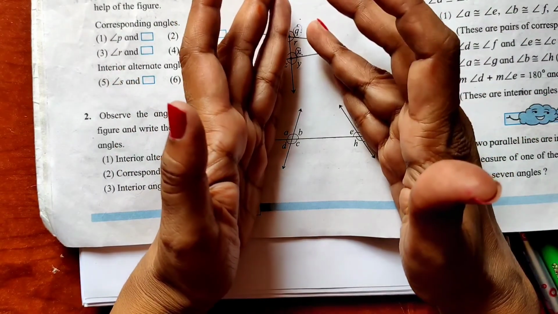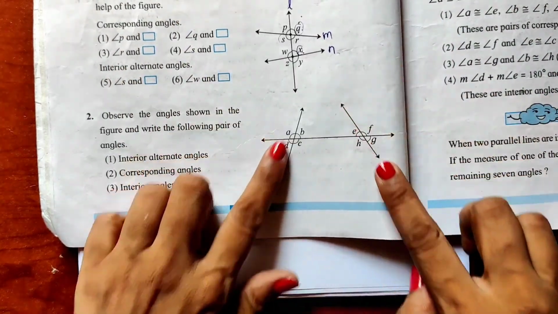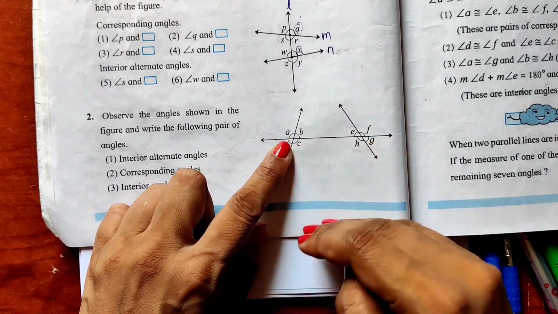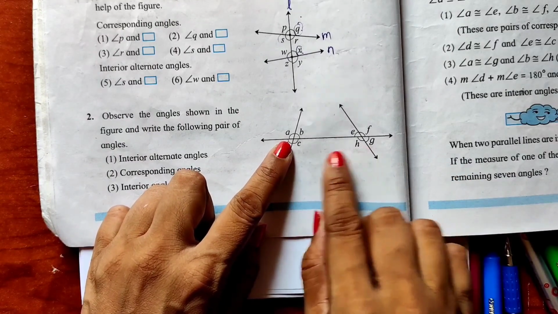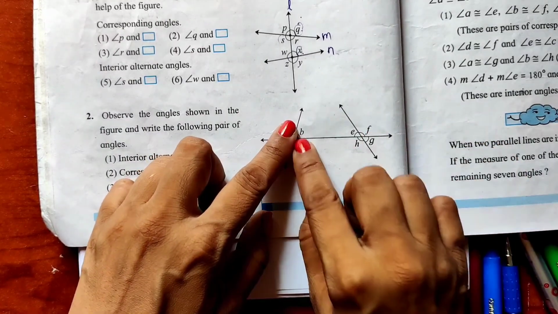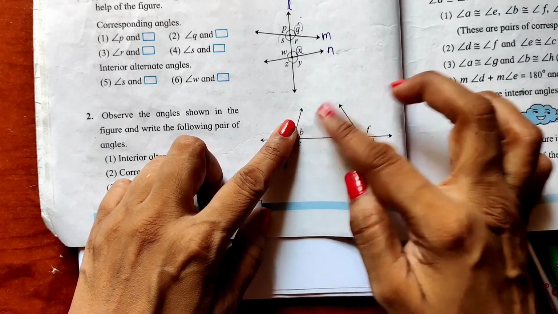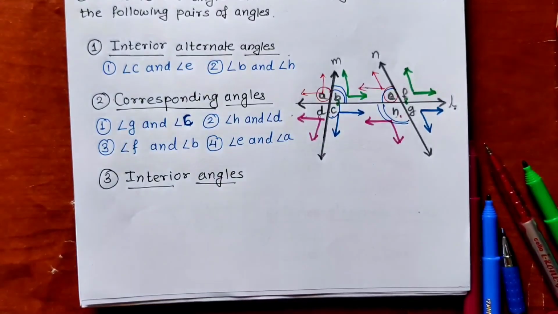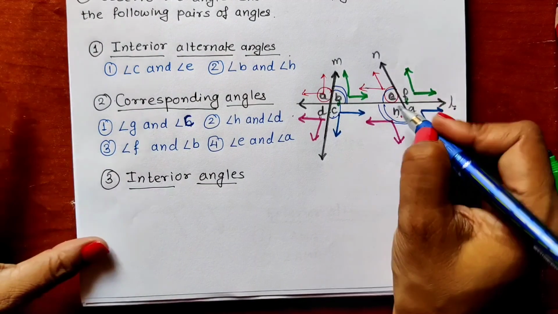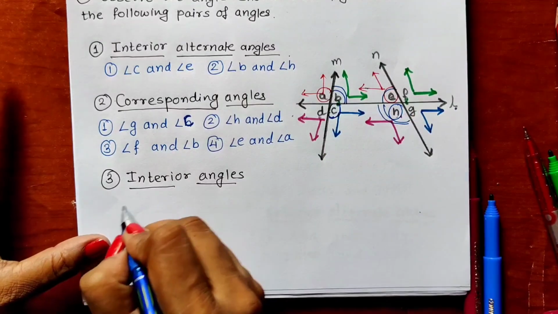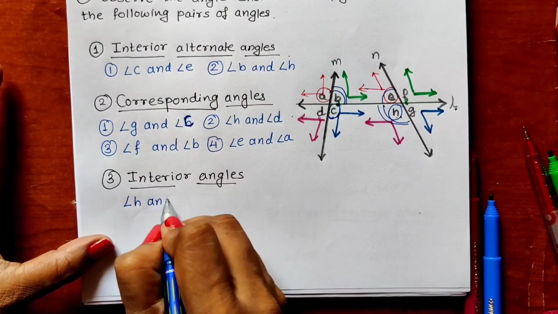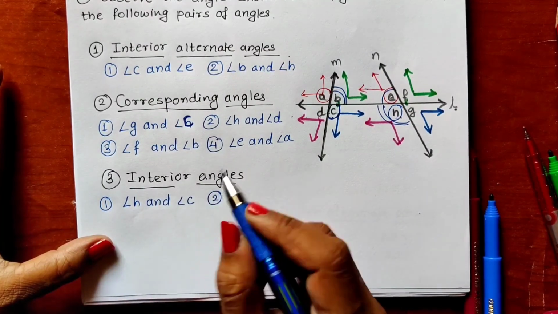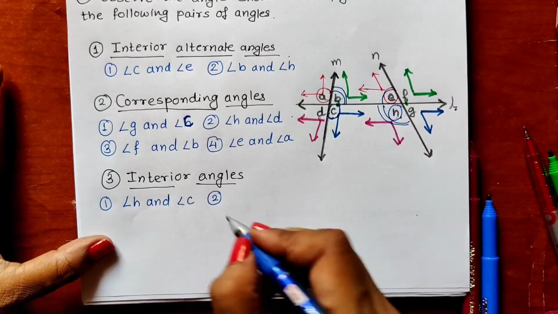Inside these 2 lines are H and C. They are in the same direction also and inside also. So H and C is the first pair. Then B and E is the second pair, because they are also inside these 2 lines and in the same direction. So we write angle H and angle C. Second pair is angle B and angle E.